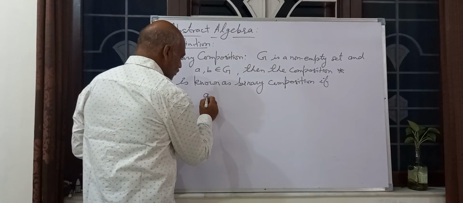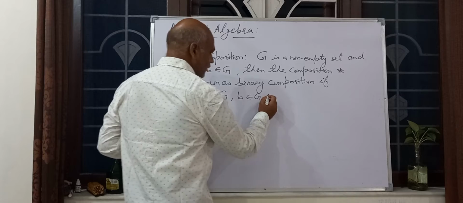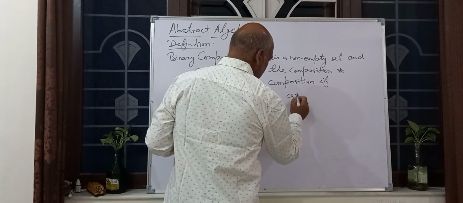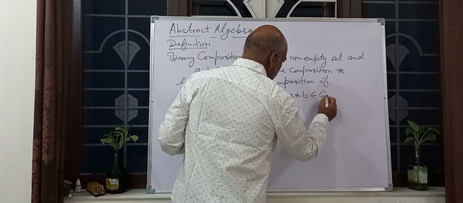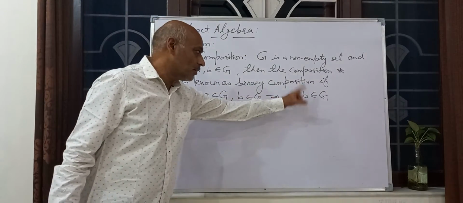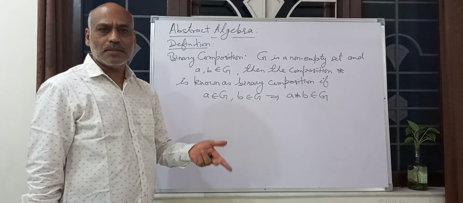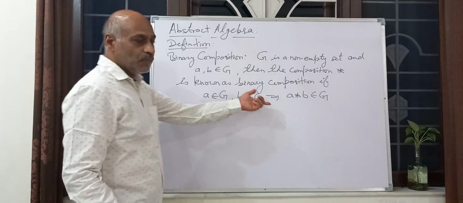If A belongs to G and B belongs to G, then A star B belongs to G. Star may be plus, minus, or some other composition.